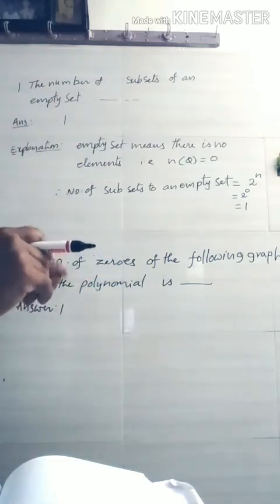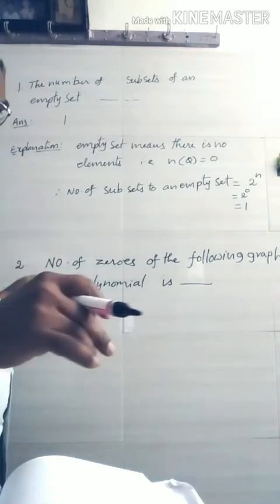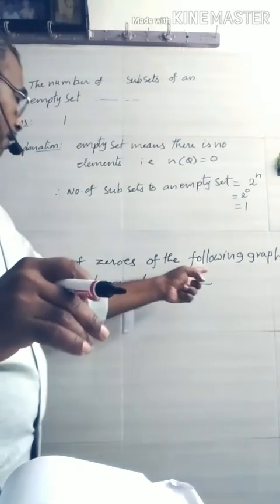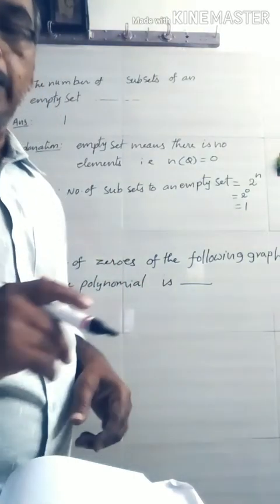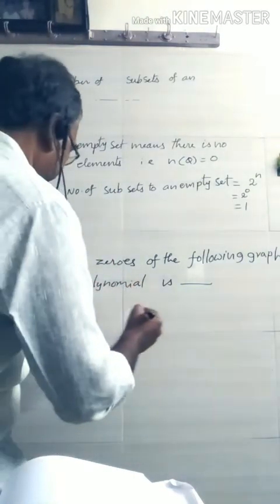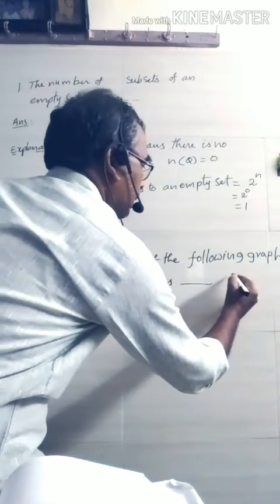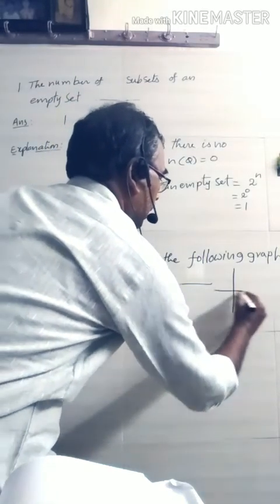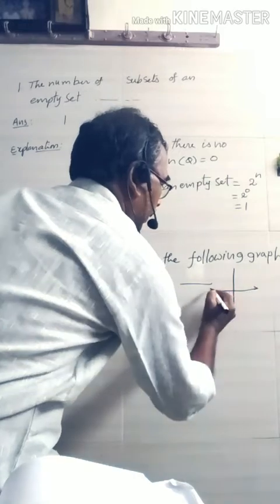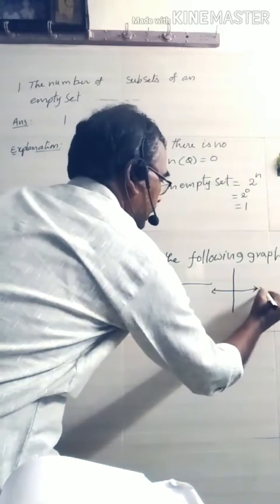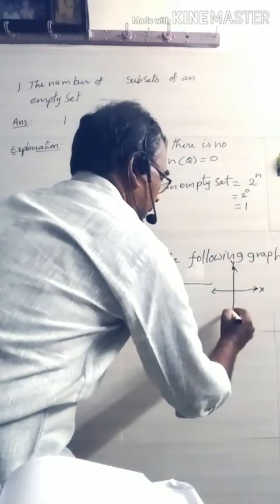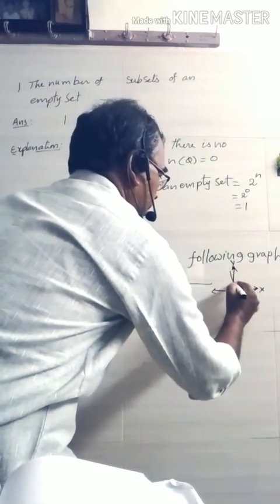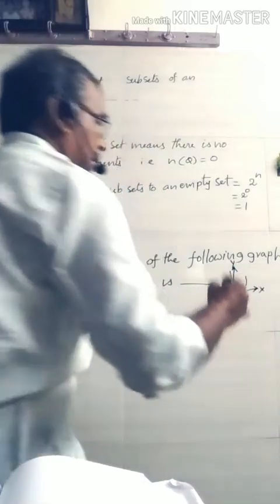Then we move to the second question. The number of zeros of the following graph of the polynomial is. That is the question. Here the given diagram is like this. This is the x-axis, this is the y-axis, and the parabola is like this.